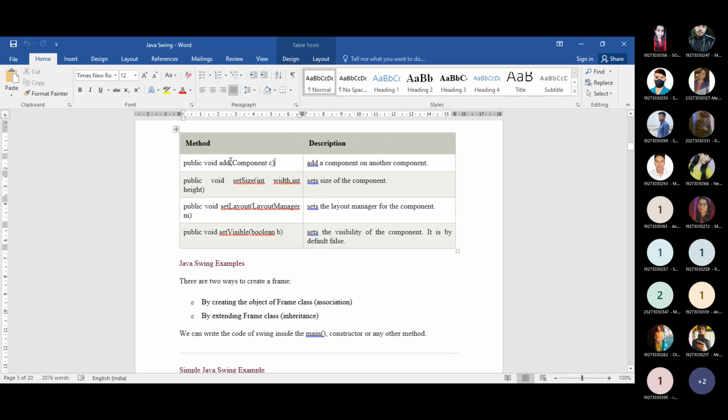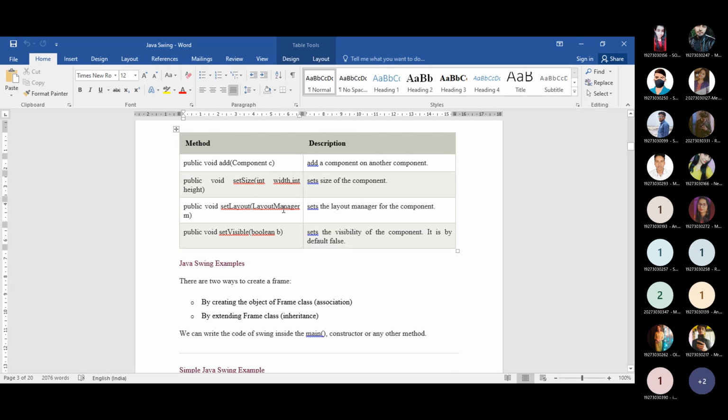And just go through this naming convention: the first word, set, is in small letter, and the next words, Size, Layout and Visible, start with a capital letter. This is already predefined. So next one is the layout. You need to provide the layout of that particular component onto your window, and for that you need to access the layout manager also.